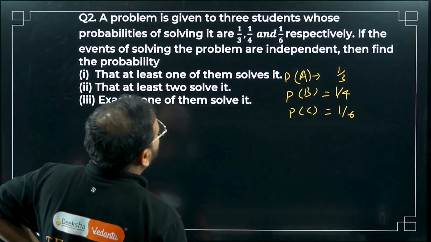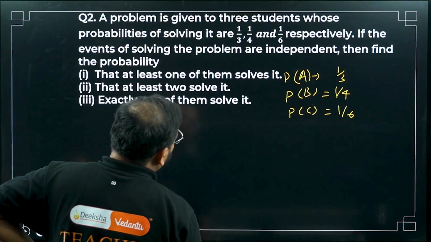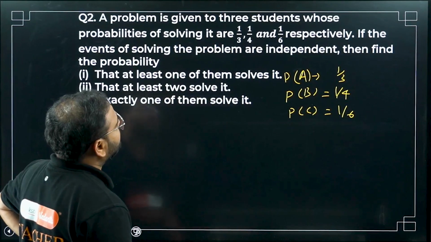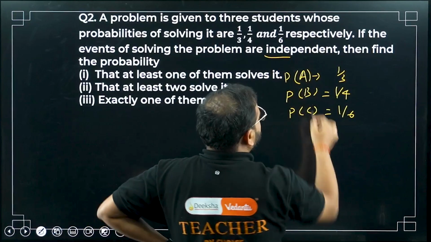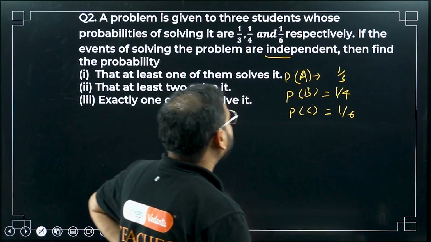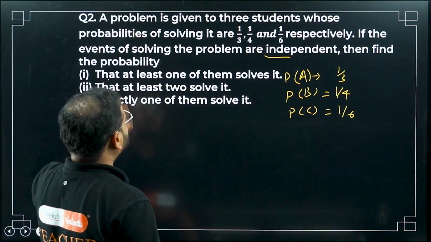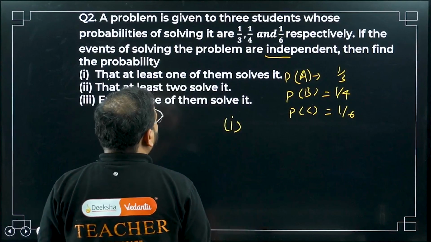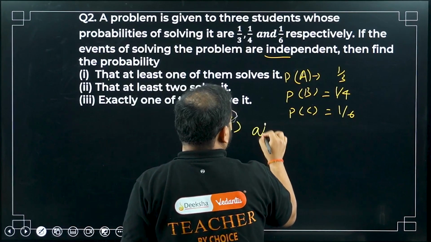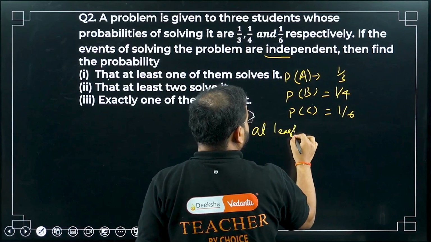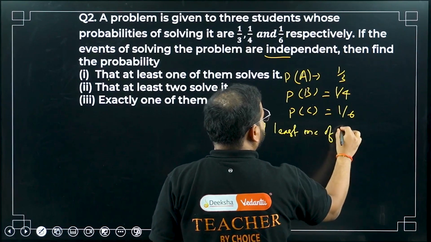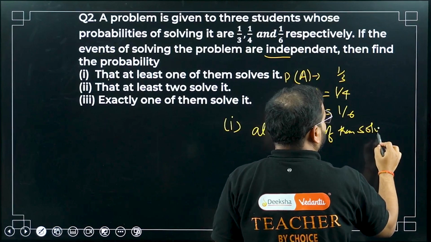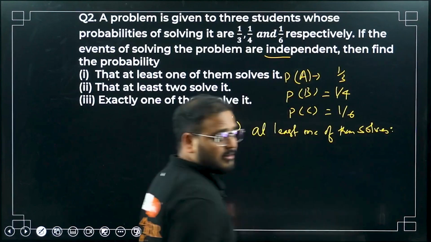A problem is given to the 3 students whose probabilities of solving it are 1 by 3, 1 by 4, and 1 by 6. If the events of solving the problem are independent, meaning A, B, C are independent events, then find the probability of the first one. Please check the first one. At least one of them solves it. The statement is very important.